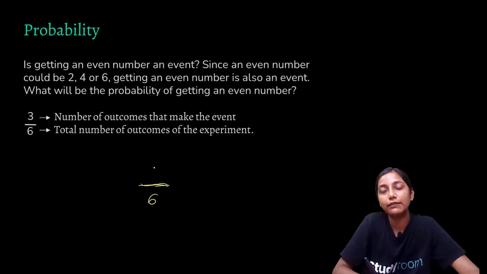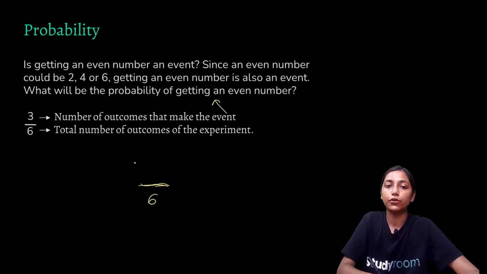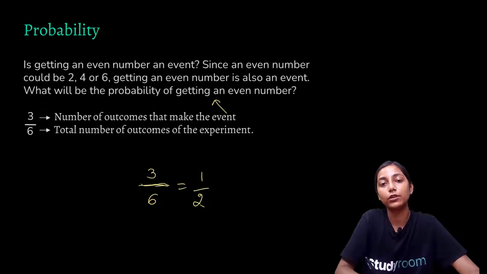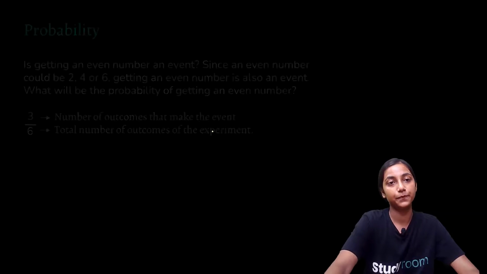And how many are the even numbers that we can get? The number of outcomes that make the event, getting an even number, can be either 2, 4 or 6, that is total 3 such outcomes. The probability will be 3 by 6 or 1 by 2, by the formula: number of outcomes that make the event divided by total number of outcomes of the experiment.